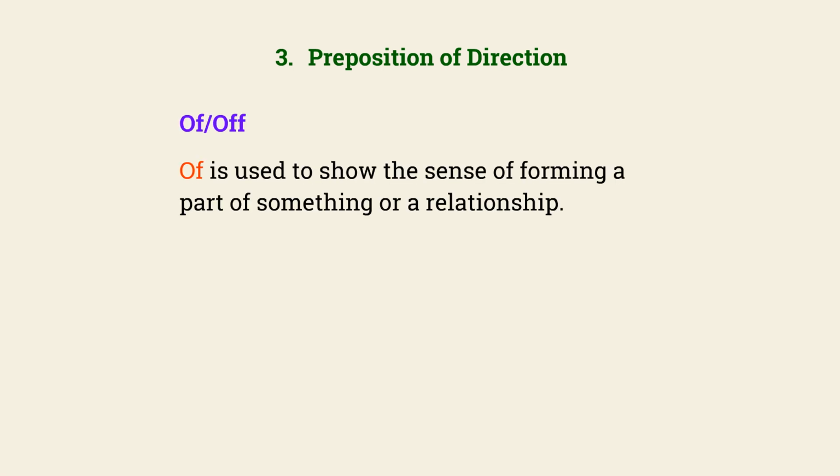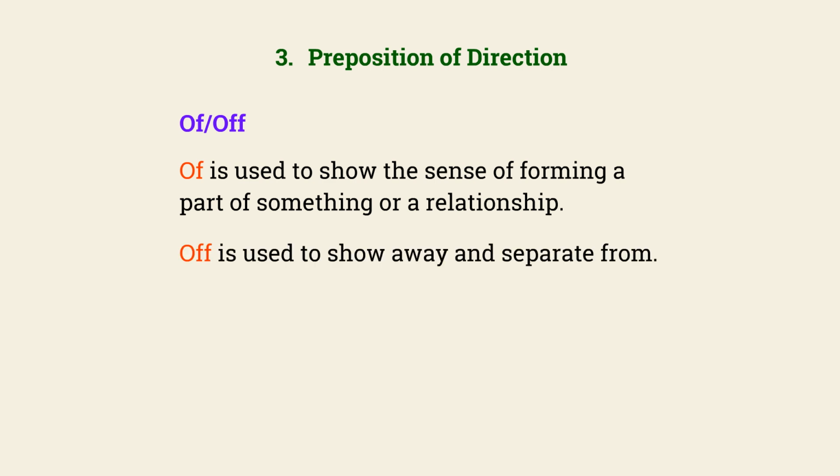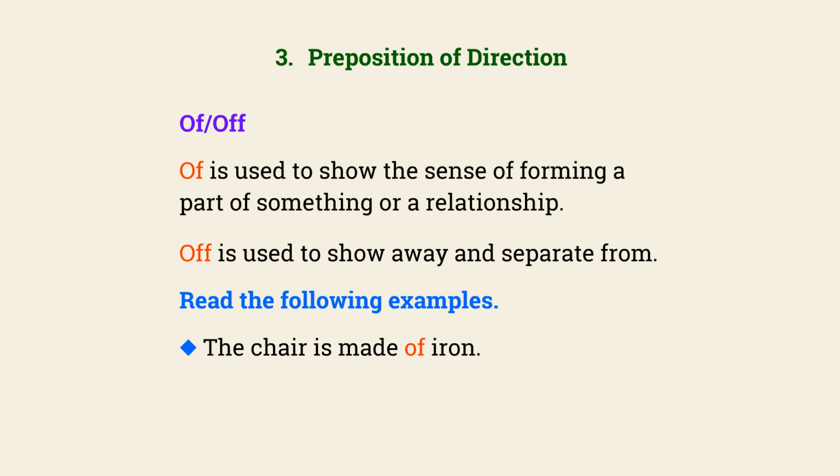Of. Of is used to show the sense of forming a part of something or a relationship. Of is used to show away and separate from. Read the following examples. The chair is made of iron. He fell off the cart.